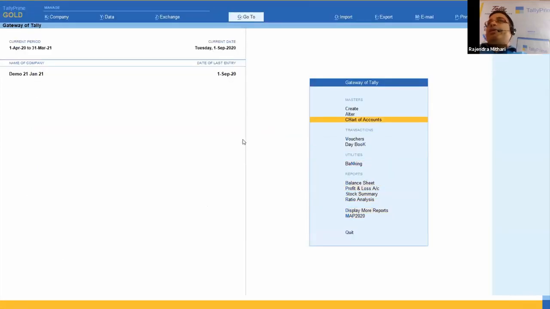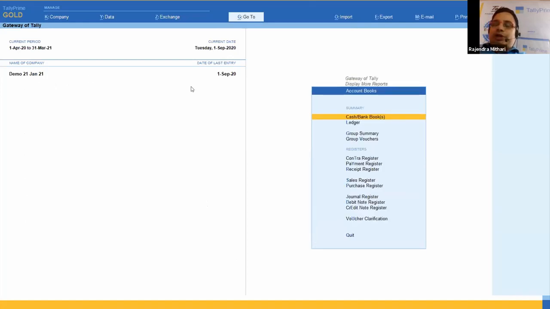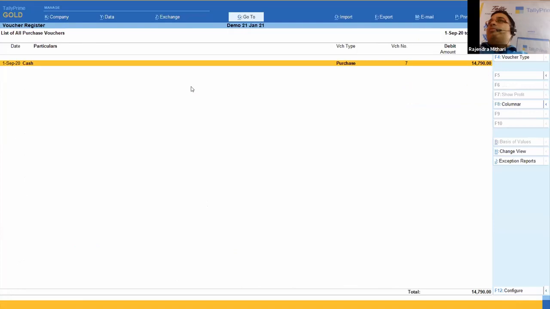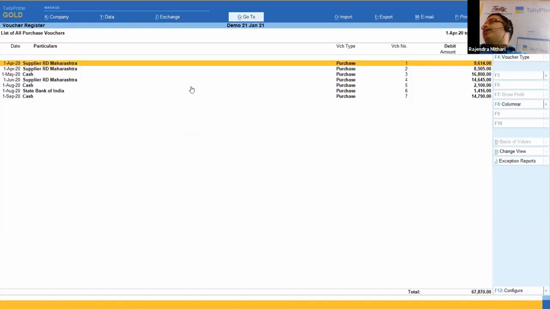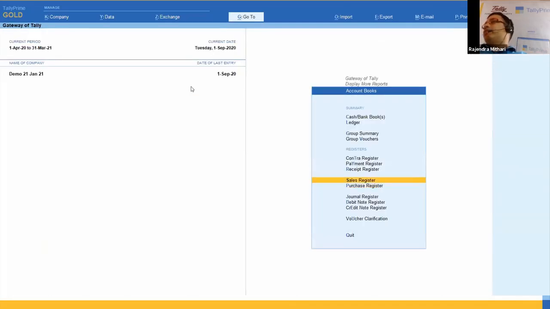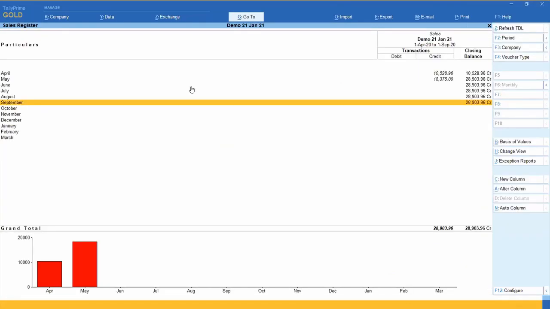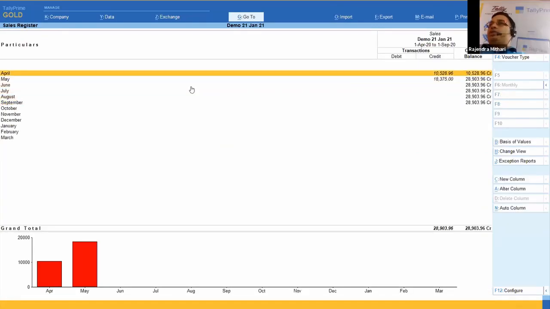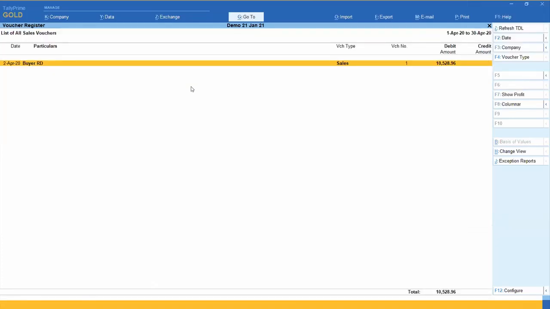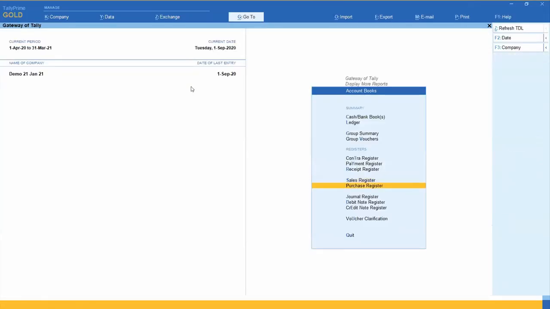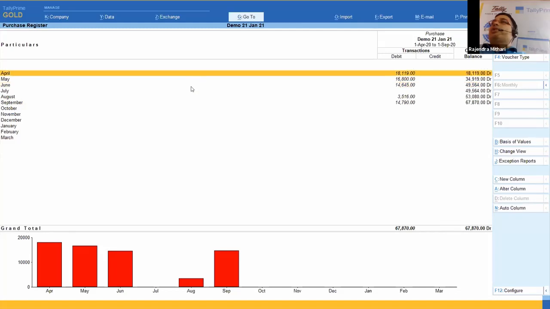I have created one data set to save our time, and it does not have many entries. See here, for example, there are only 7 purchase entries, and there are sales also. It is not heavy data, but it will cover each and every aspect of today's session. So let us understand what happens.